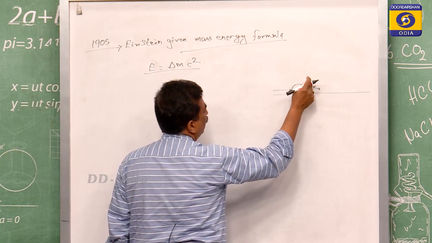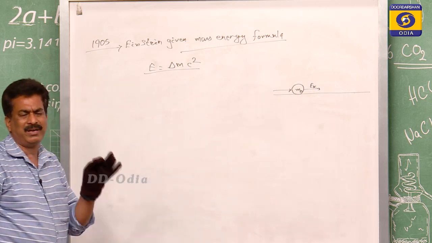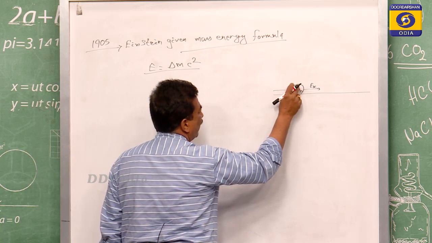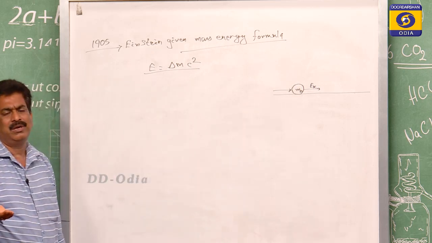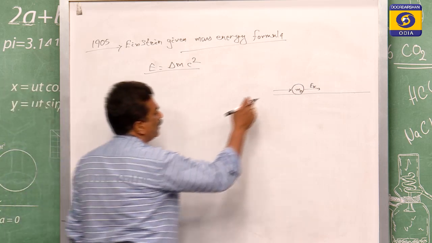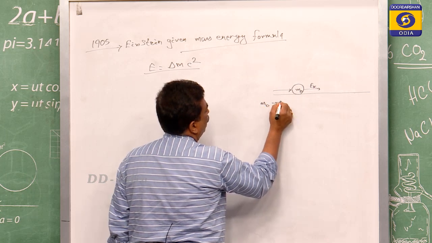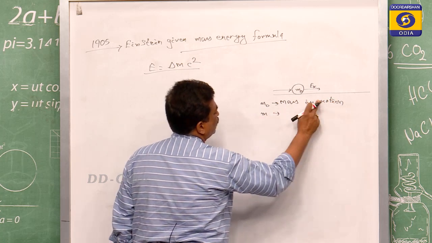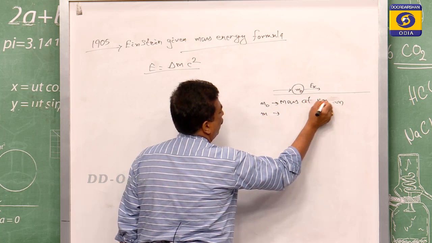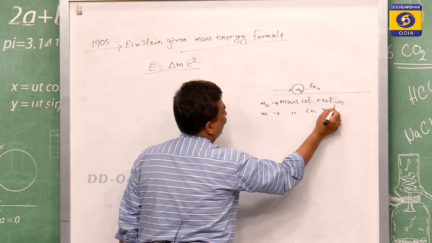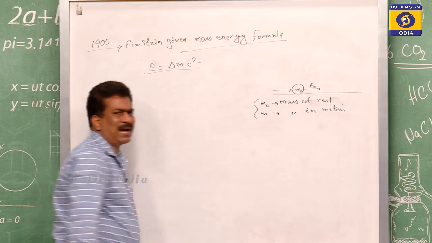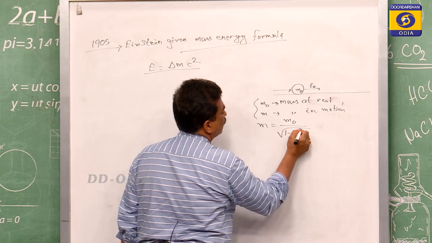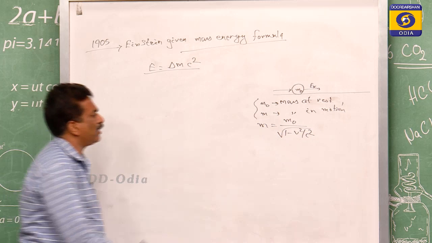That kinetic energy will produce some mass, which is very negligible, therefore we neglect it. Then there are m0, the mass at rest, and m, the mass in motion, and these two masses are related: m is equal to m0 by root over of 1 minus v square by c square, which is derived from relativity.